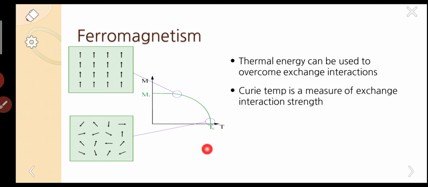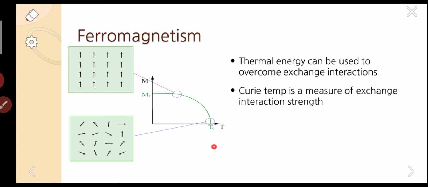If we observe the diagram, this is the temperature and this is the magnetization. In this state, the dipoles align in the same, parallel direction. After Tc, at temperature Tc, the dipoles turn into random directions.